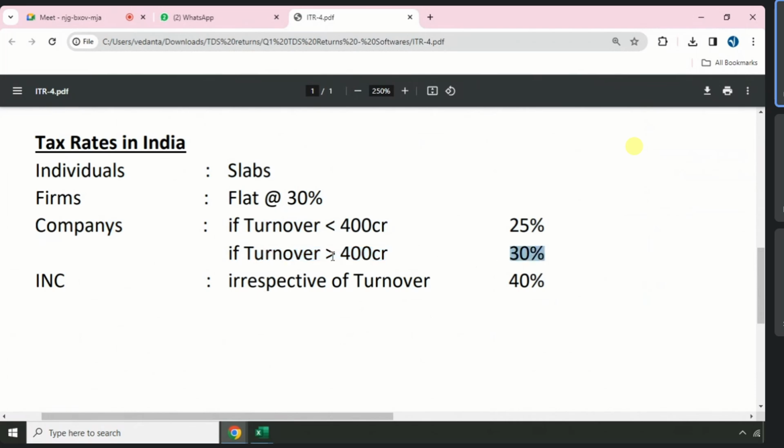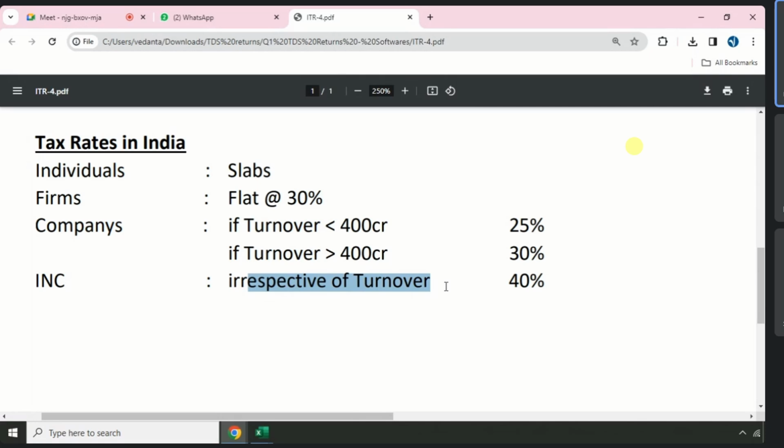And in India, any foreign company doing business in India needs to pay 40% tax to the Indian government irrespective of their turnover. Like if Facebook does business in India as a foreign company and makes 100 crore, they need to pay 40 crore plus 4% cess to the Indian government. And they can take the remaining 60 crores to their foreign company. You got my point? That's the reason most MNC companies do business in India as an Indian company.